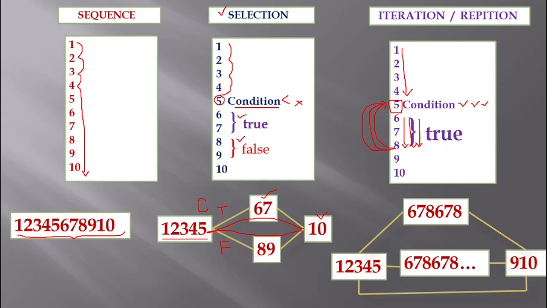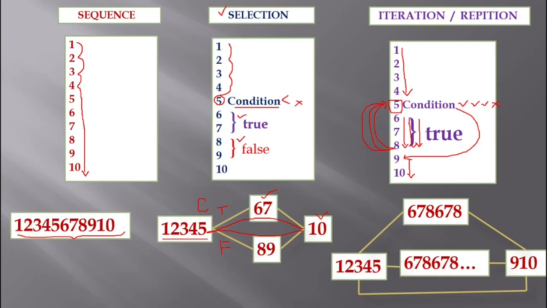And now if the condition is evaluated to false, what happens is from this 5th statement the control directly jumps to the ninth statement, and then it ends with the 10th statement. That is how it is going to work.